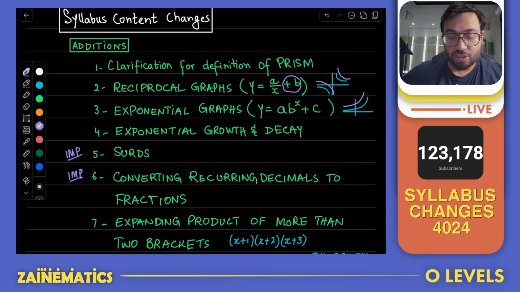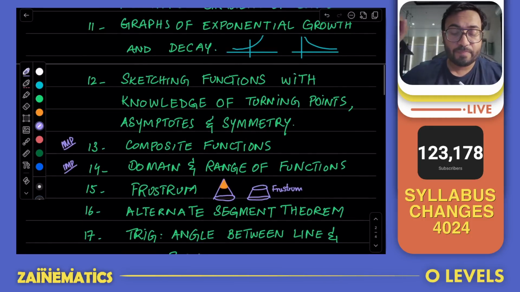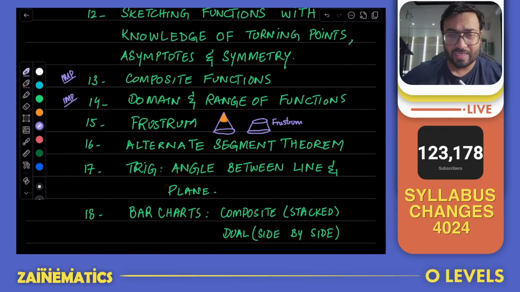There are 3 introductions to our syllabus. Surds is introduced as a whole chapter. Conversion of recurring to decimal places is a whole thing. And then the last thing is the addition of alternate segment theorem in the circles.